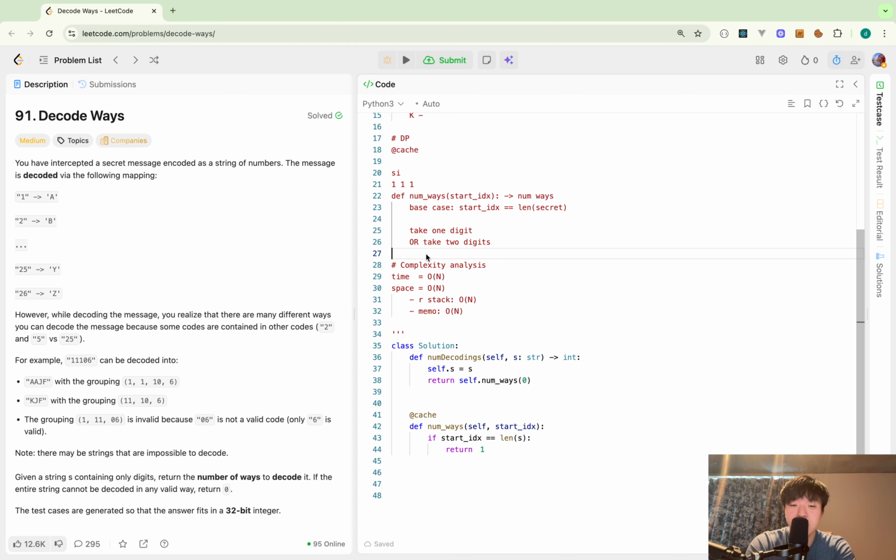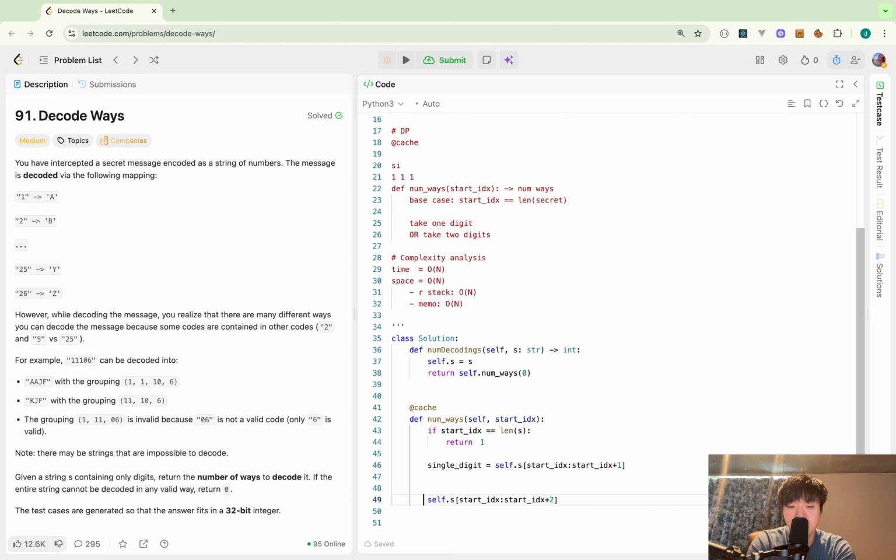So how can I do this? So this is a single digit prefix. And this is the 2 character prefix. So single digit would be 2 digit.